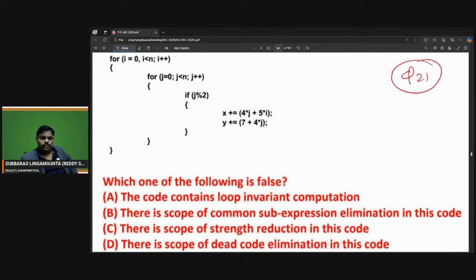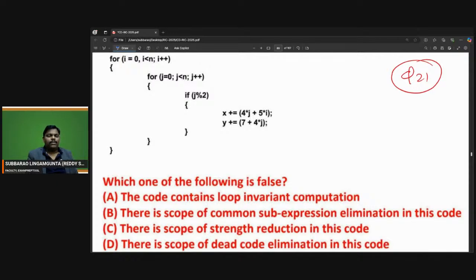This is question number 21. Can you try this? Try everyone. Some code is given. Which one of the following is false? The code contains loop invariant. There is a scope of common sub-expression elimination in this code. There is a scope of strength reduction in this code. There is a scope of dead code elimination in this code.